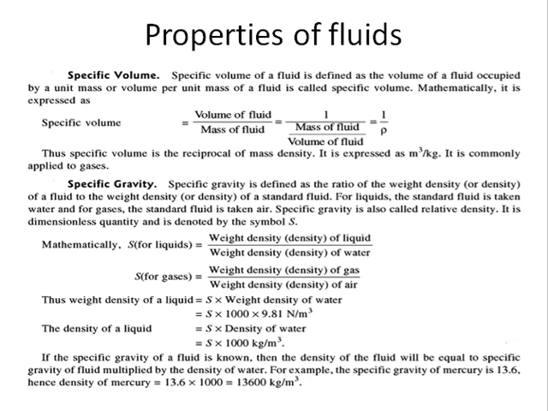Next property we are going to discuss is specific volume. We also discussed specific volume in the previous portion.